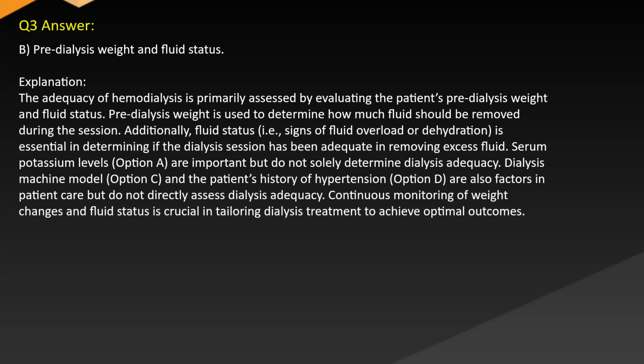Serum potassium levels, option A, are important but do not solely determine dialysis adequacy. Dialysis machine model, option C, and the patient's history of hypertension, option D, are also factors in patient care but do not directly assess dialysis adequacy. Continuous monitoring of weight change and fluid status is crucial in tailoring dialysis treatment to achieve optimal outcomes.